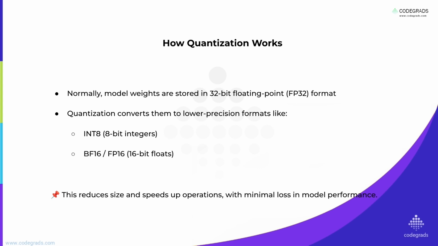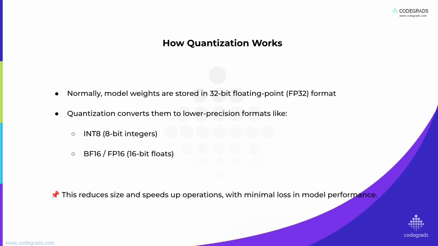Quantization converts these FP32 numbers to lower precision formats. Common ones you will hear about are INT8, which is 8-bit integers. This is super efficient for CPUs. Then there is FP16 or BF16, which are 16-bit floating point numbers. Still precise, but half the size of FP32. Why are these faster? Simpler numbers mean simpler math for the computer chip, leading to faster calculation. The result: a smaller model, faster operations, and ideally only a tiny dip in how well the model performs.